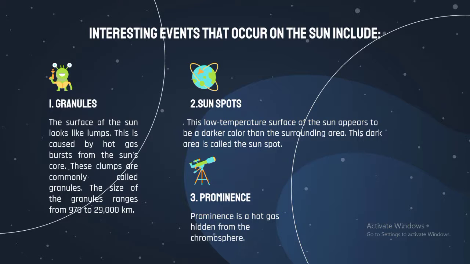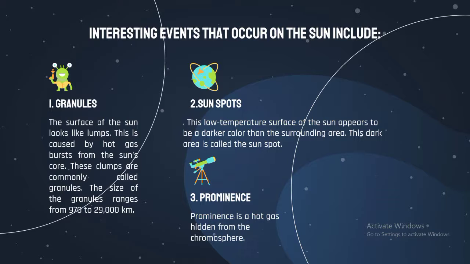Interesting events that occur on the Sun include: the first is granules. The surface of the Sun looks like lumps. This is caused by hot gas bursts from the Sun core. These clumps are commonly called granules. The size of the granules ranges from 970 to 29,000 km.